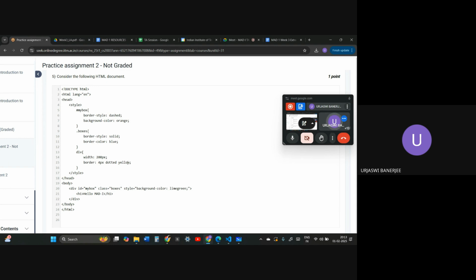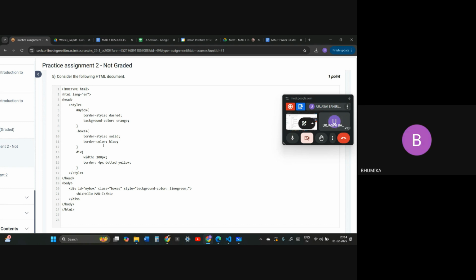Border will be 4px. No, border, just lime green it will be, and it will be dashed. Border will be dashed, and it will be blue in color now. Where is the blue mentioned? Okay, it has been mentioned over here. Border color hasn't been mentioned anywhere else, so it's fine because it has been mentioned only once. It will be taking that only.